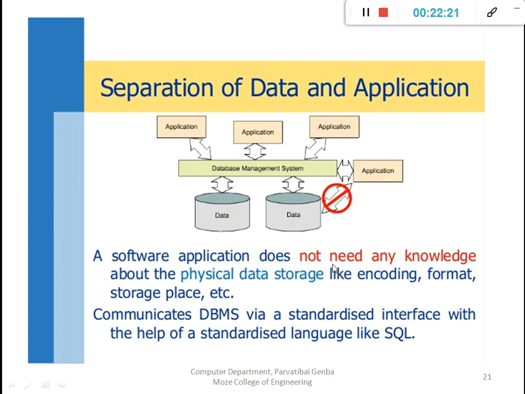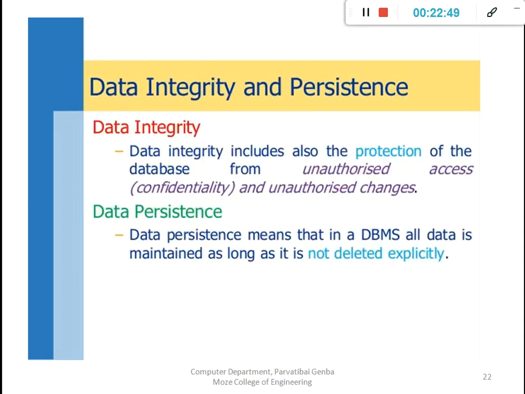The software application does not need any knowledge about the physical data storage, like encoding, format, or storage place. It communicates with the DBMS via a standardized interface, with the help of a standardized language like SQL. The database management system with the help of SQL can retrieve the data and provide it to the application. The application gives the information to the database management system, and the database management system with the help of SQL stores that data in the databases. This is simply the separation of data and application.